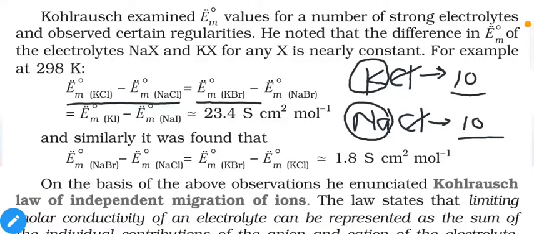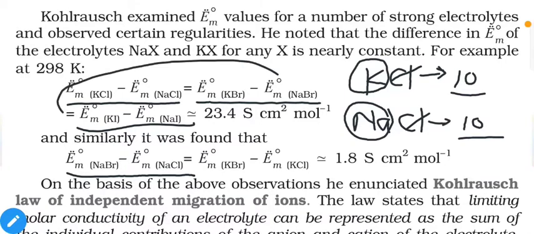Similar situation applies for the second pair: Br will be cancelled out and the difference of K and Na will be obtained, and I will be cancelled out in the third pair and the difference of K and Na will be observed. Similarly, here we have the same type of positive ion pairs.